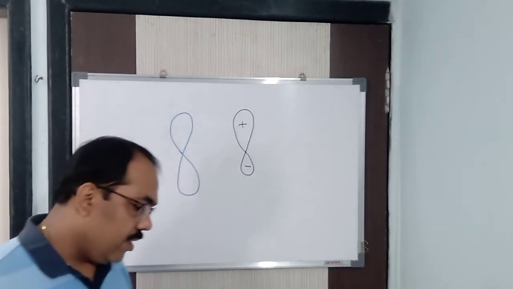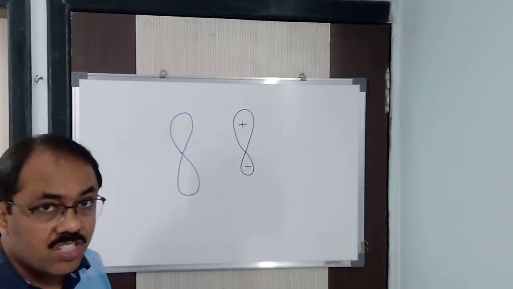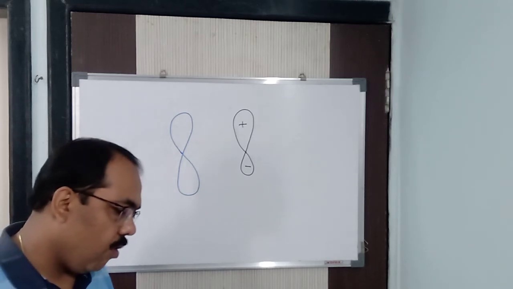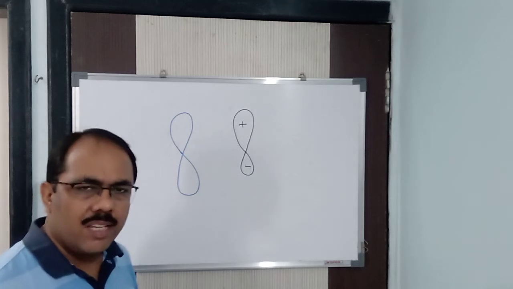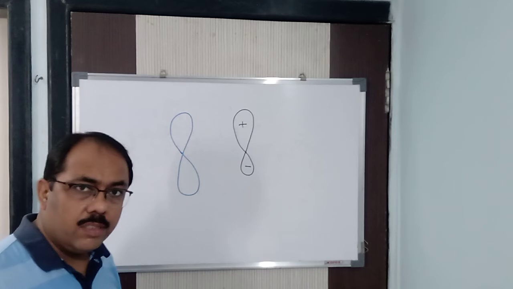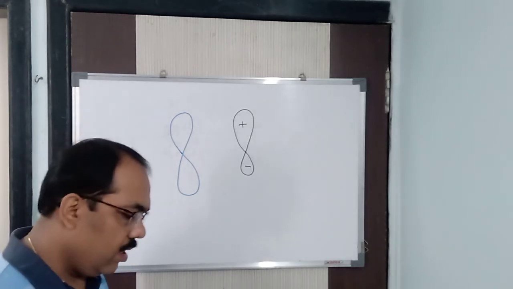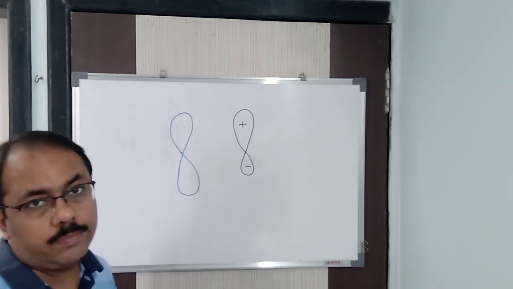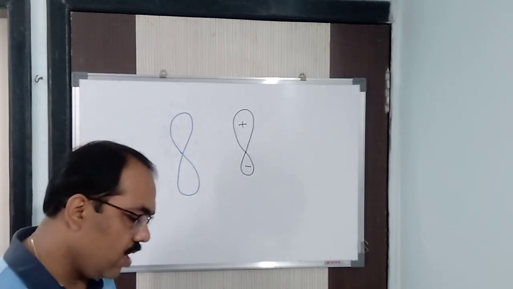Now, the hybrid orbitals form more stable bonds than the atomic orbitals. Why a stable bond? Because the energy is equal, it is the same throughout, and energy is also released. Less energy is left in the formation of that particular compound. So minimum energy means maximum stability. And the hybrid orbitals are directed in definite directions. For that reason I said that hybridization also gives you the shape of the molecule.